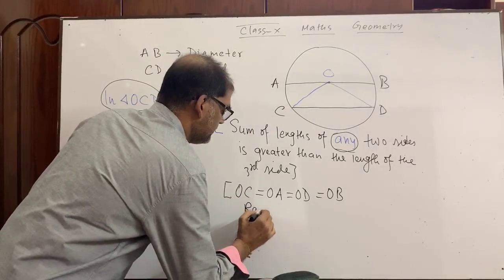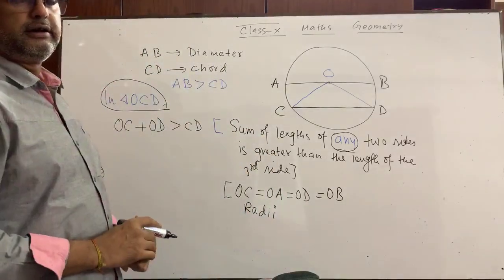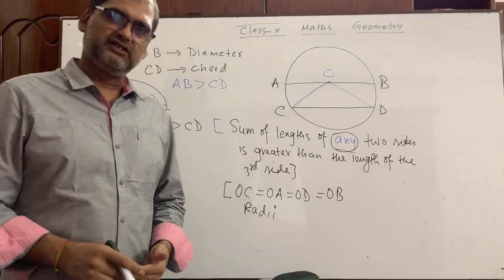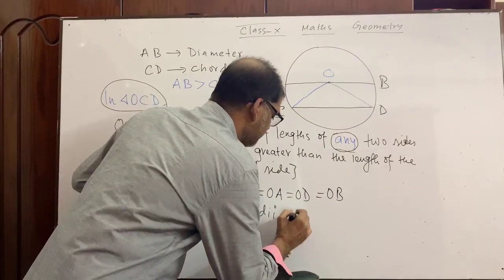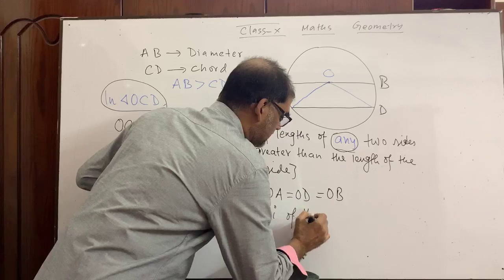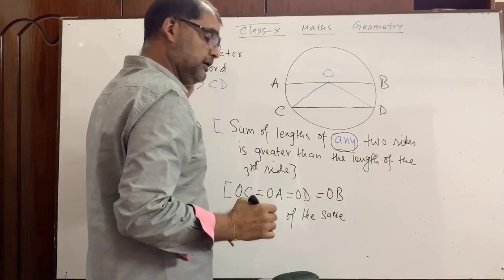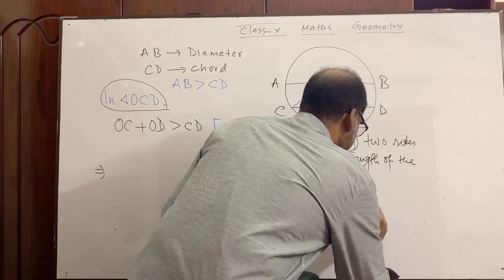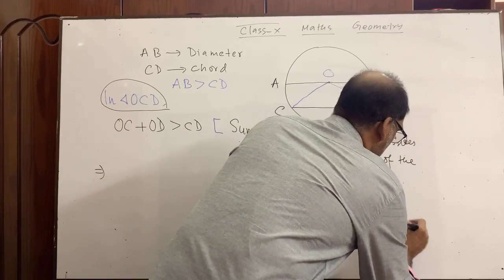radii. The plural of radius is called radii. Radii of the same circle are always equal.